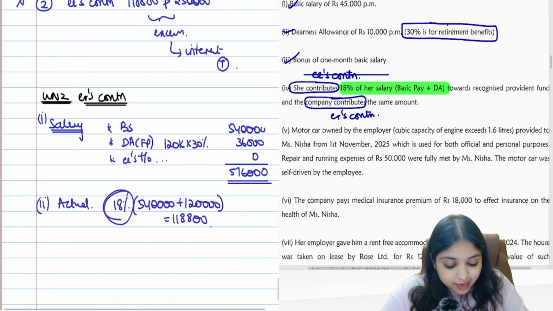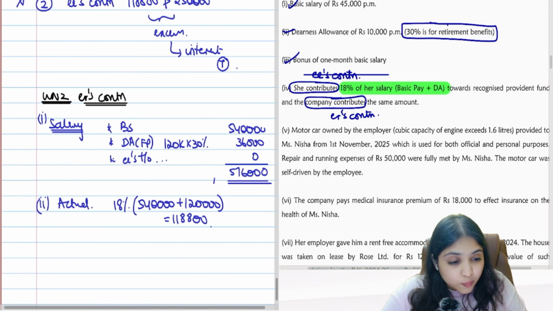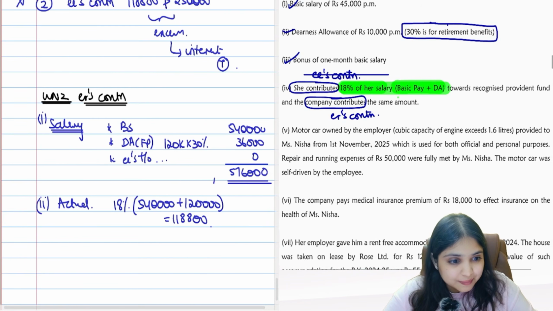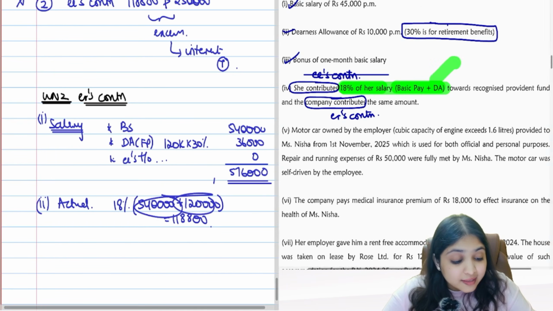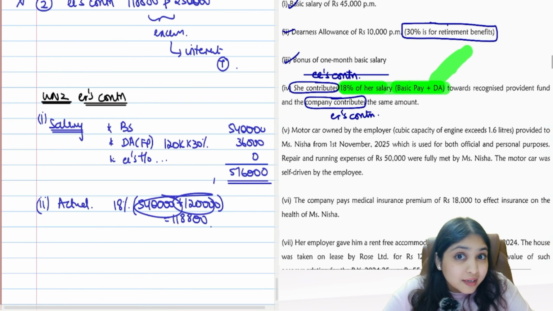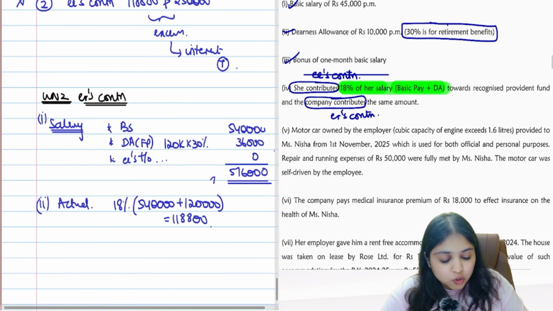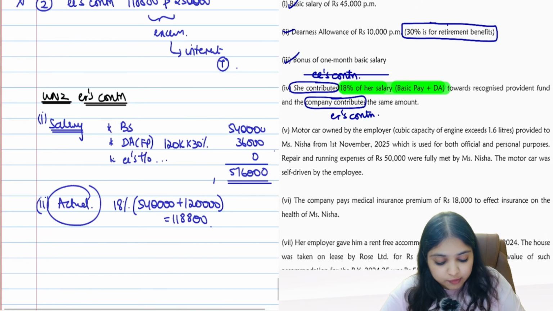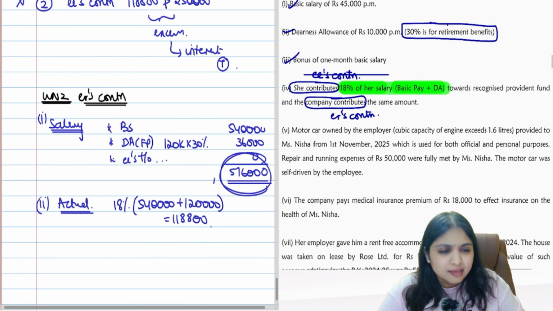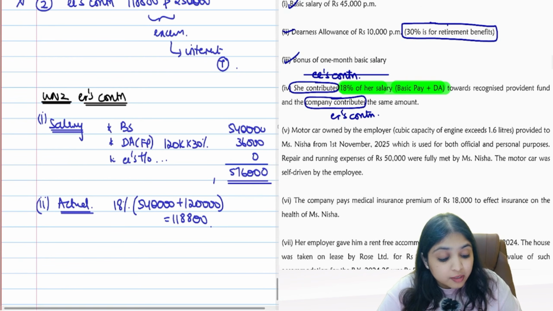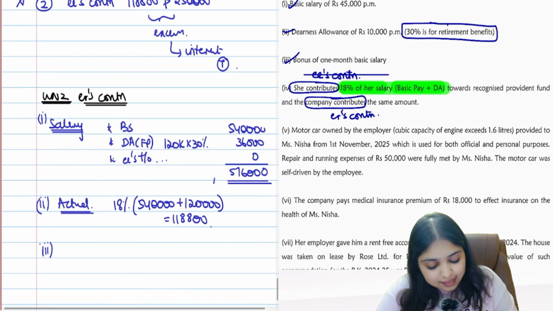We should not take 18% of this number. Right, guys? The question says actual contribution is 18% of basic plus DA. So I also will take basic plus DA. Did they say DA forming part? They didn't say DA forming part. So even I will not take DA forming part. I will take full DA. So when you're computing actual contribution, that time this number is irrelevant, guys. Then why did you do this computation? You did this computation for the purpose of exempt contribution.